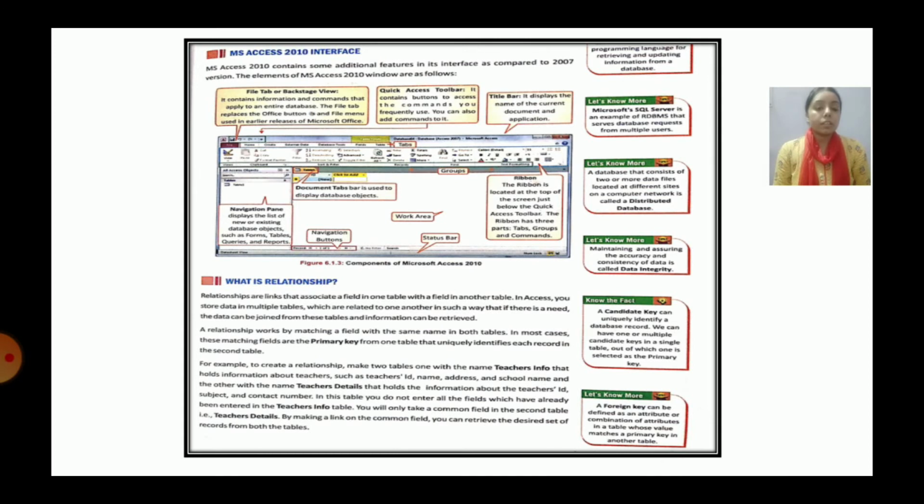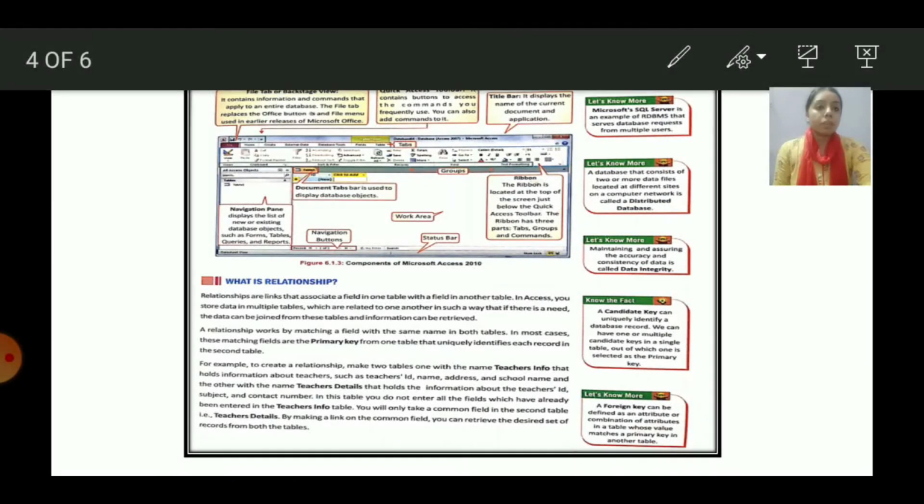And to the left side of the title bar we have the quick access toolbar, which consists of the frequently used commands. And the main difference is in the inner area, where we have the document tab, which tells us whether our document is a table, report, query or form. And at the right side you can see here, this is the navigation pane, which helps us to know the name of the particular table, query, and it shows the names accordingly. And after that we have, at the bottom, the status bar, which shows us the status. Also we have the navigation buttons, which help us to move from one record to another.